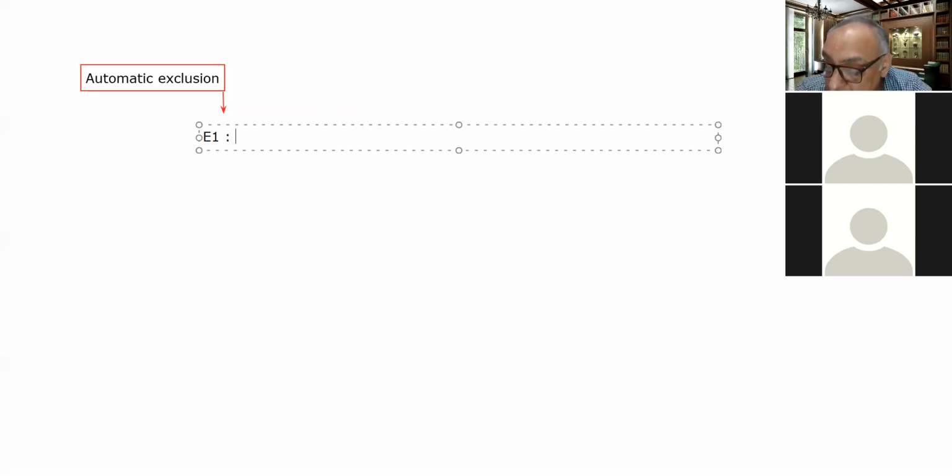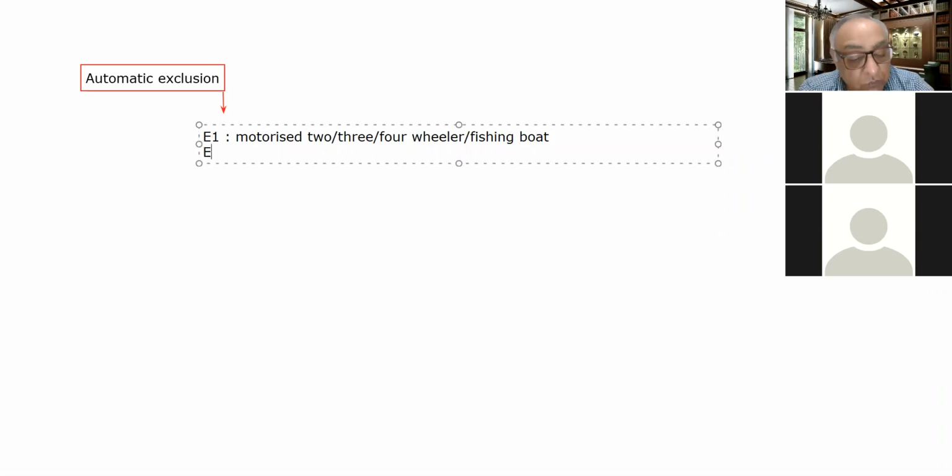What is that? If a household has a motorized two, three, or four-wheeler, or a motorized fishing boat, that household is excluded from the list of the poor.